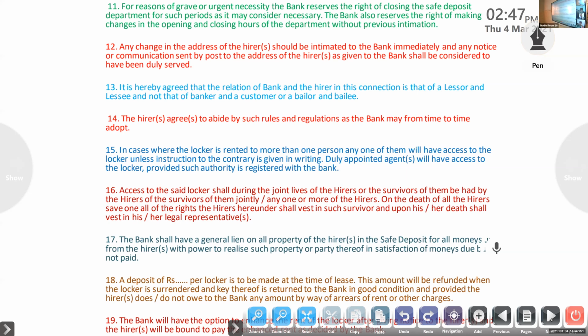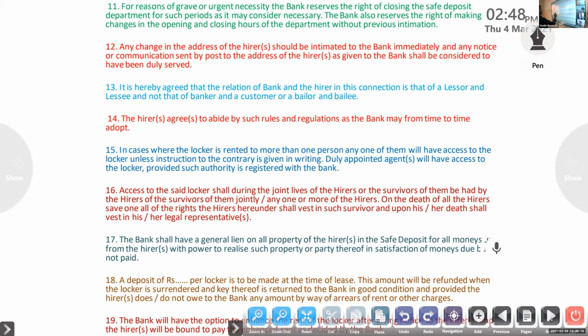Sometimes if any problem happens or police verification is there, they have the right to close the locker for a specific period. Then any change in the address of the hirer should be intimated to the bank immediately. If we are moving our place of living to another place, that matter we have to disclose to the bank.